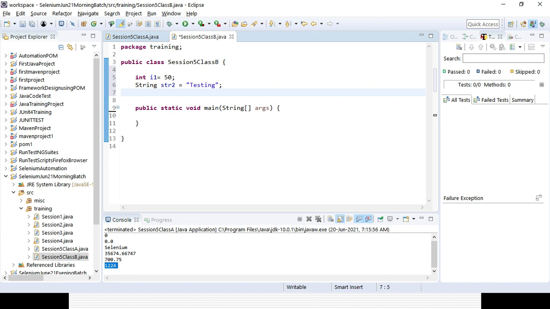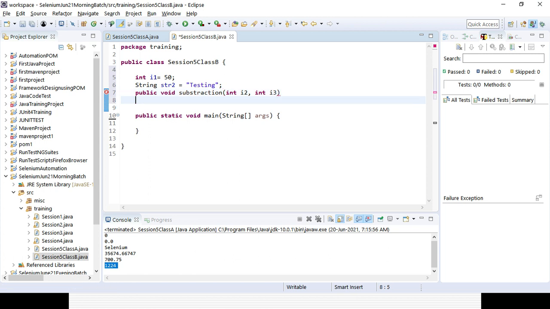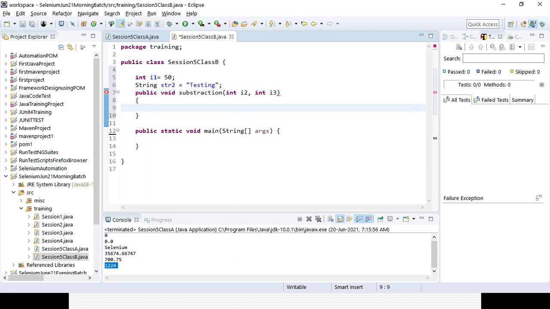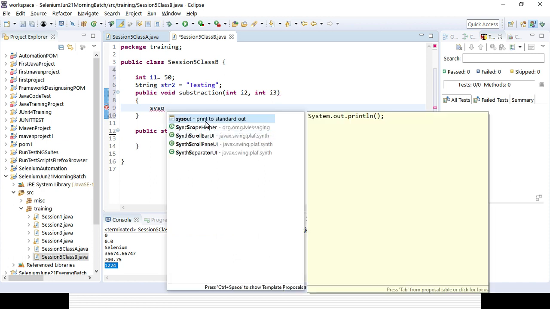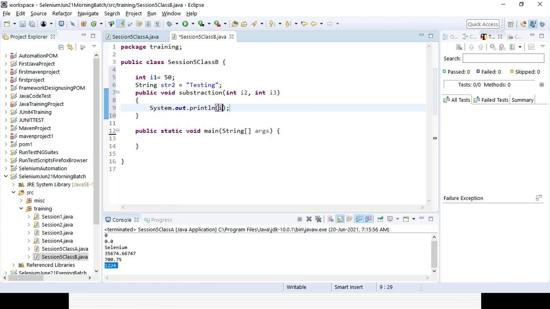And here I can create a method, public void subtraction. Here I will be providing two variables, suppose integer i1, sorry, i1 I already gave, so say i2 and integer i3. So the two variables I am passing here, and whatever output there will be, i2 minus i3 subtraction, that result will be given. Okay.